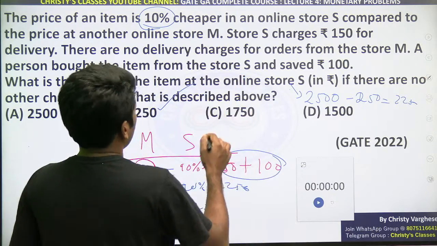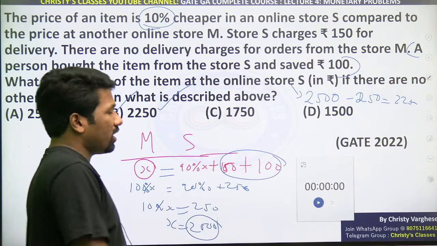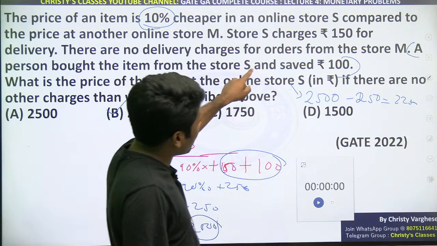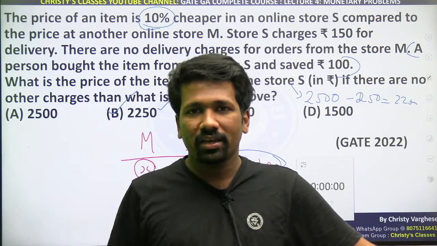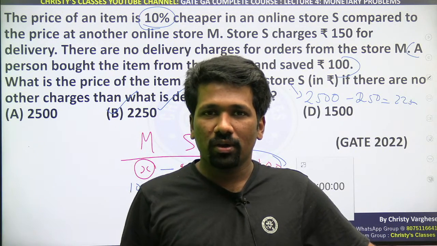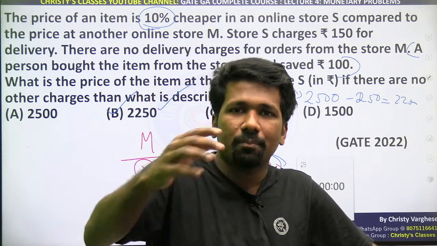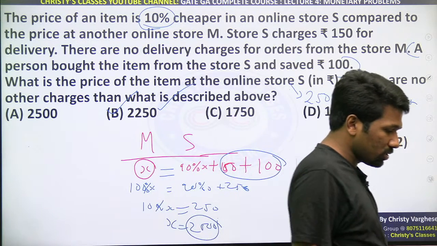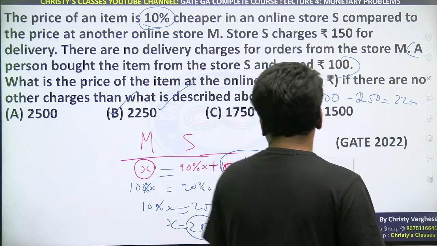This sentence, if you are misreading it, you can get a wrong statement or wrong equation and you will get a wrong final answer also. Person bought item from store S and saved 100 means store S में कम मनी है ये प्रोडक्ट को, मतलब वो कम मनी के साथ 100 ऐड किया तो वो बिग मनी M स्टोर का मनी मिलेगा. That is the meaning ना. But delivery cost, please don't skip that also. So those of you who have doubt, please respond which step you have doubt.